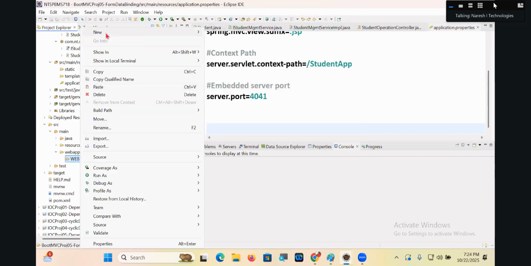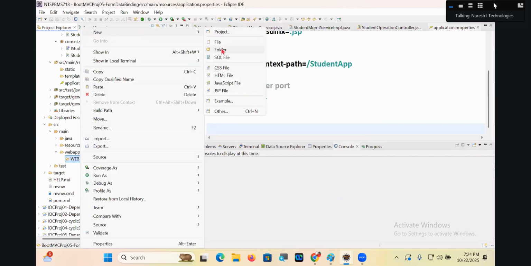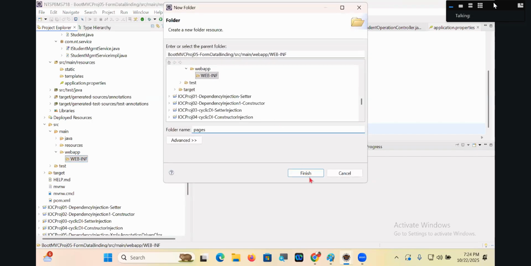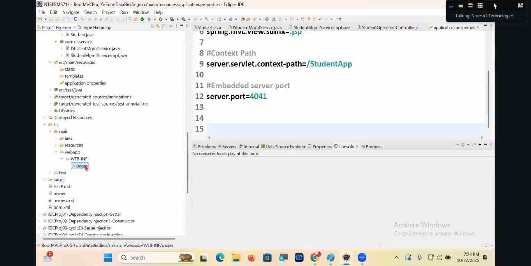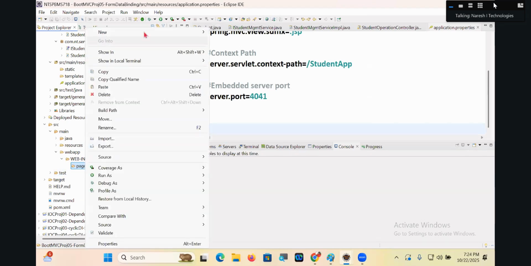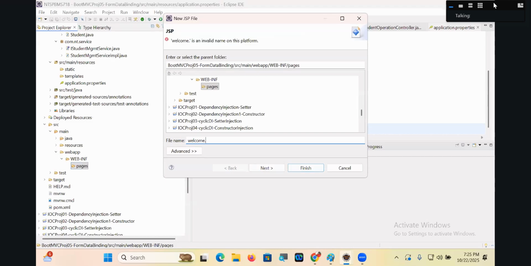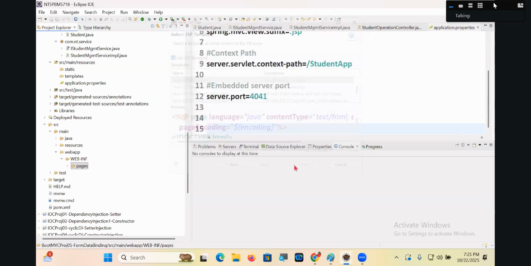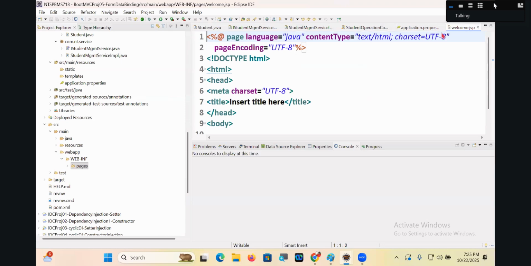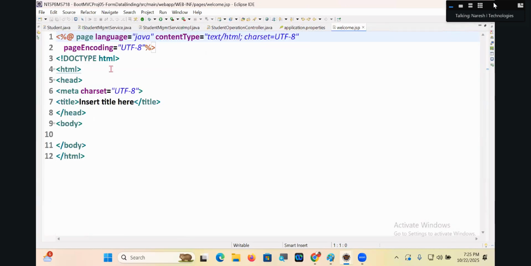Next, where is this? Pages. Then welcome.jsp, a JSP file.